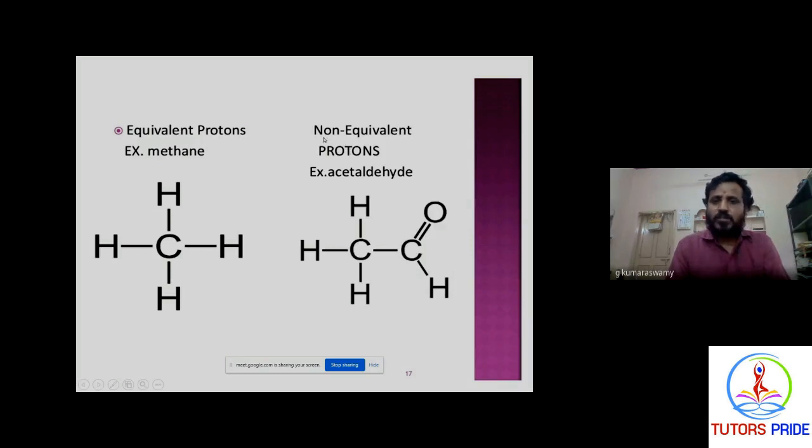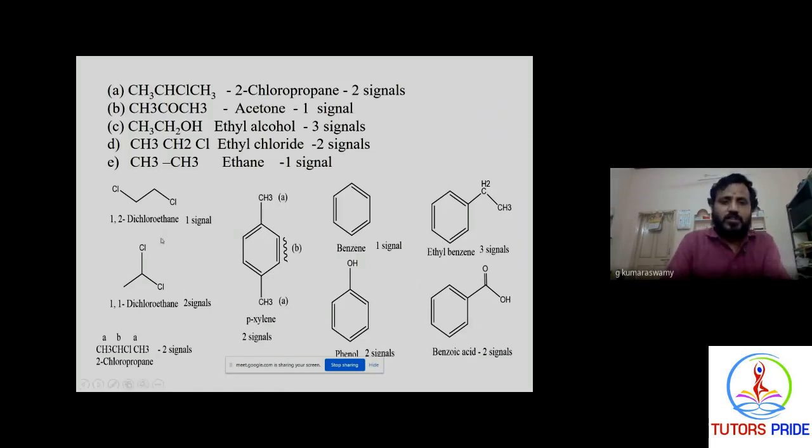Such protons are called non-equivalent protons. So in this you get 2 signals. Based on these signals, you can understand how many signals are possible. You can see here 1,2-dichloroethane. How many signals are there? Here we have CH2, here we have CH2. Both CH2 groups are equal.